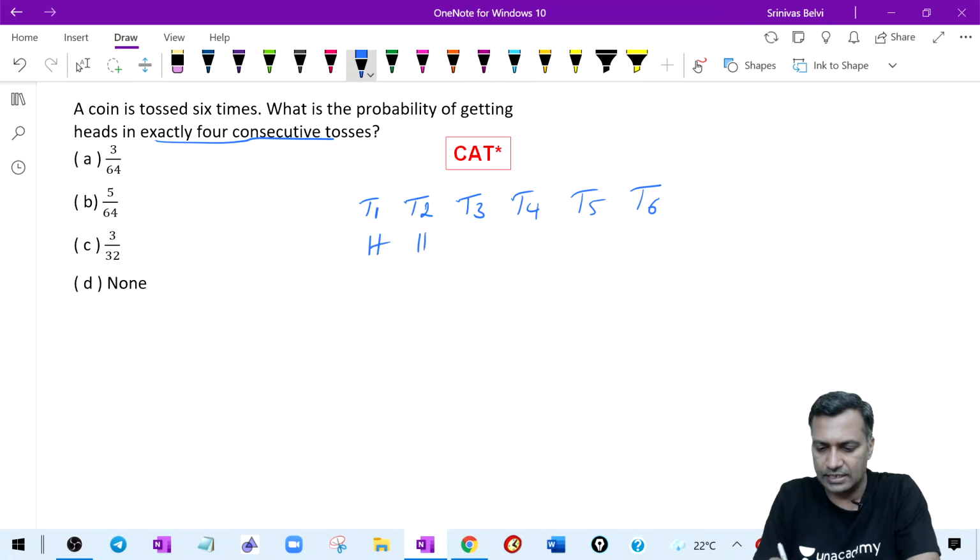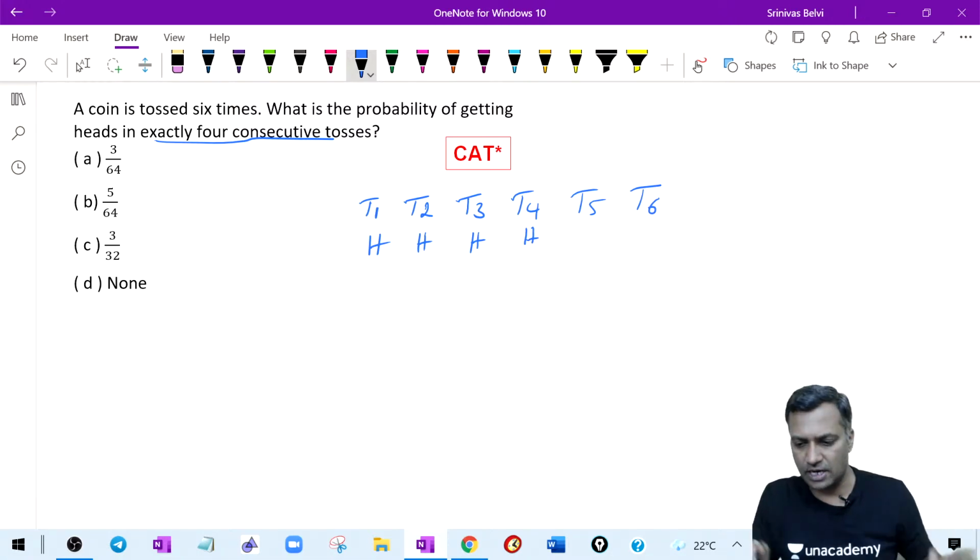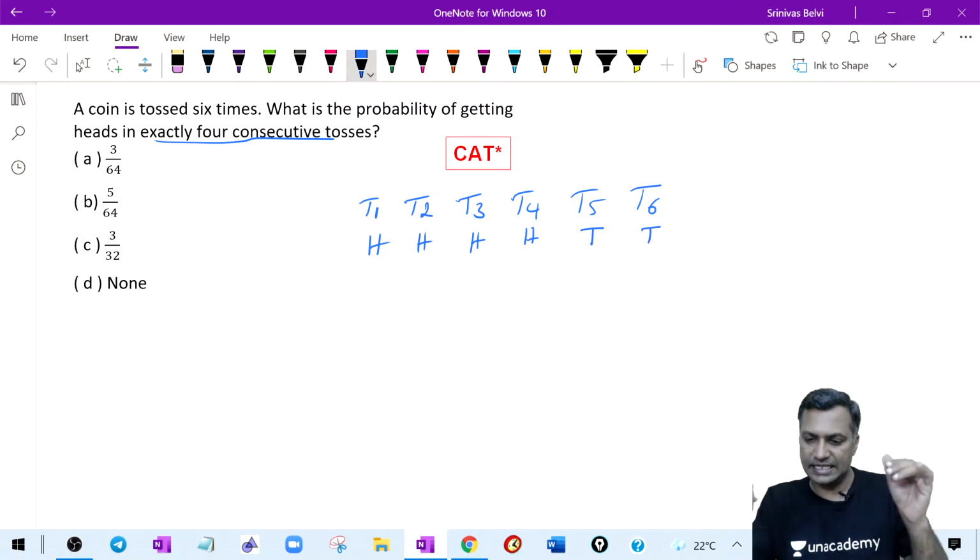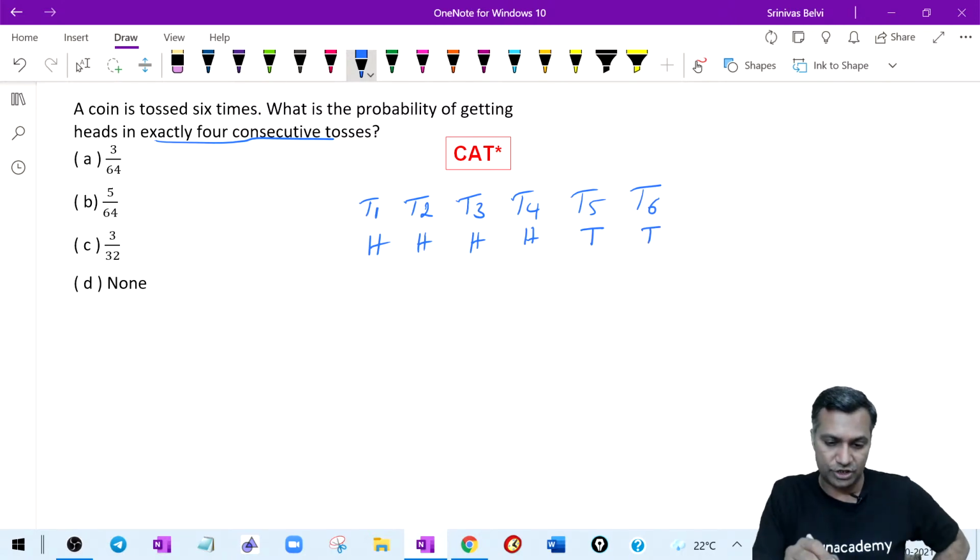Okay, the first one is head, the second one is head, the third one is head, the fourth one is head. Okay, 4 consecutive heads have come. I need to break the sequence. I broke the sequence with a tail, and then the next one is also a tail. This input is fine. There is nothing wrong with this input as well.